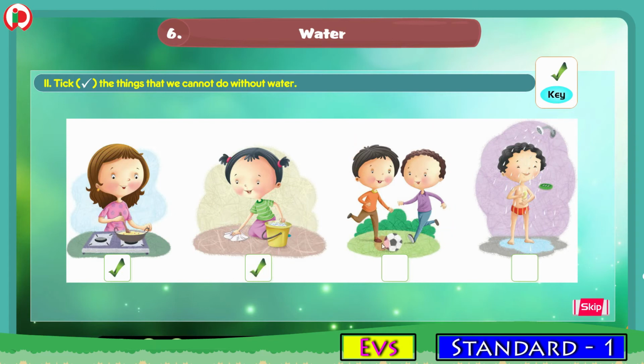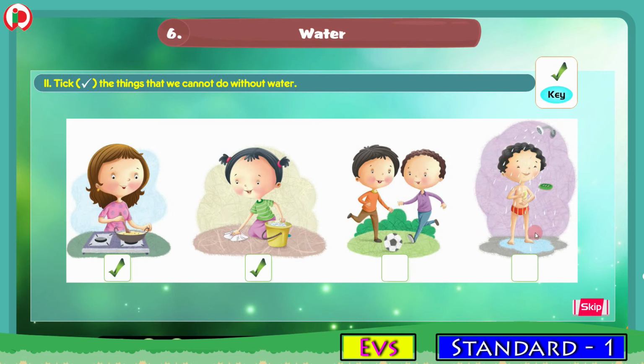In the third picture, 2 boys are playing with a football. So they don't need water to play a football. Yes, they don't need water to play football. They just need a football and a playground. So they do not need water.